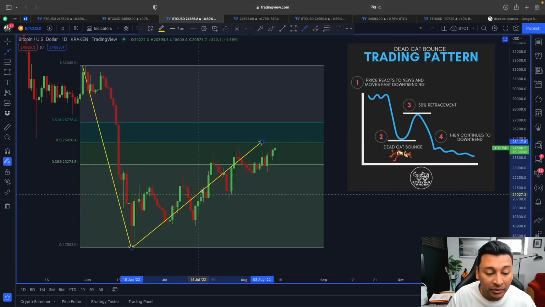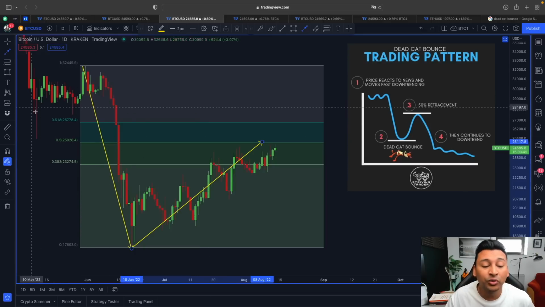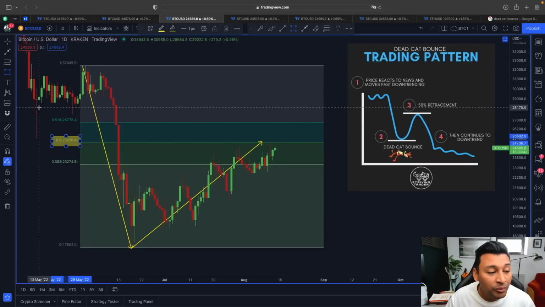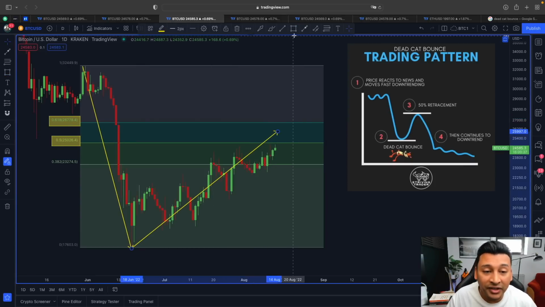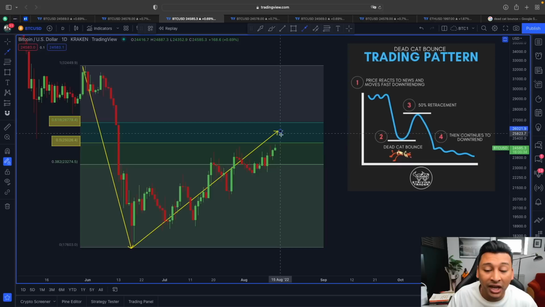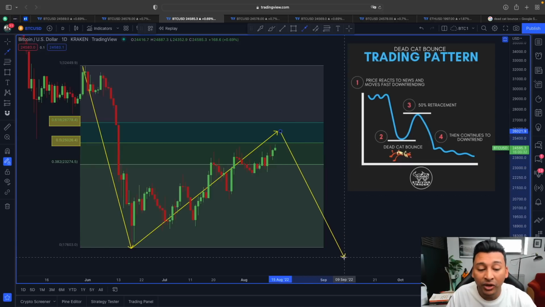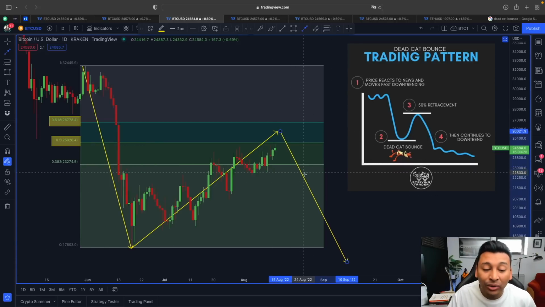This is point two, and from this point two till this point three is the dead cat bounce retracement, the 50% retracement. And we have said in crypto the market is volatile, that's why we are going to look around 0.5 and 0.618 as a retracement area. So we are focusing around this 0.5, 0.618, the area of target and also the area of resistance for Bitcoin. And if we do get resistance around that area, then we have to be extremely careful, because we don't want this to be a fake out and pull the price downward, because in that case the price of Bitcoin is going to follow the original trend, and this original trend is a clear downtrend.